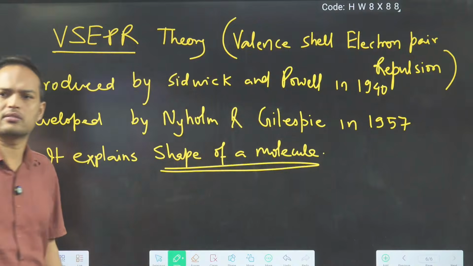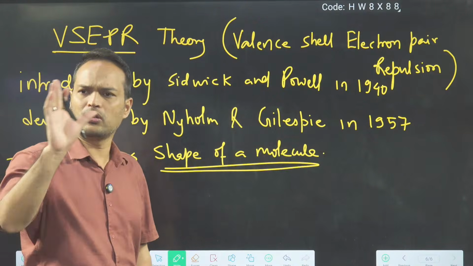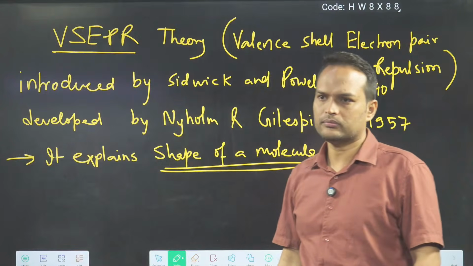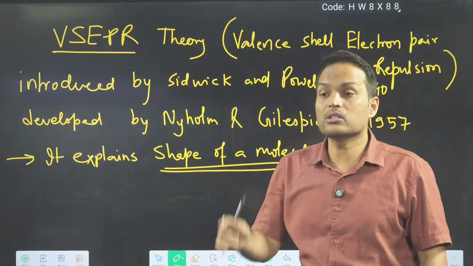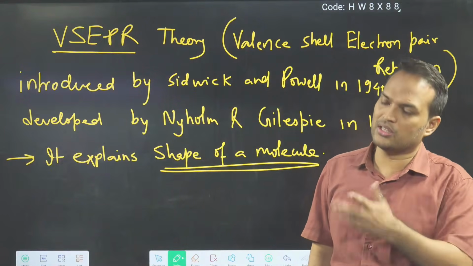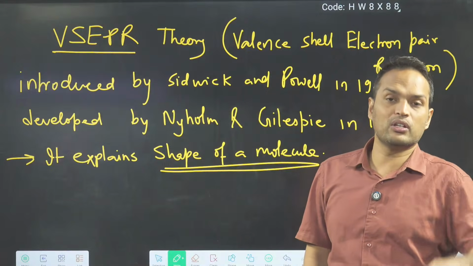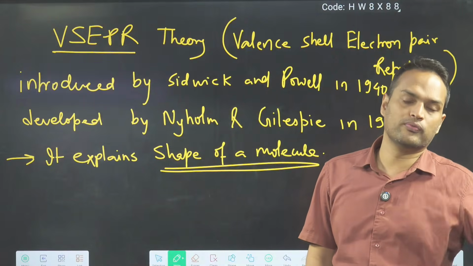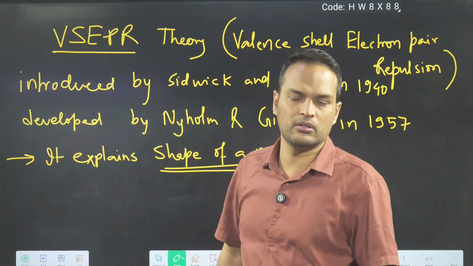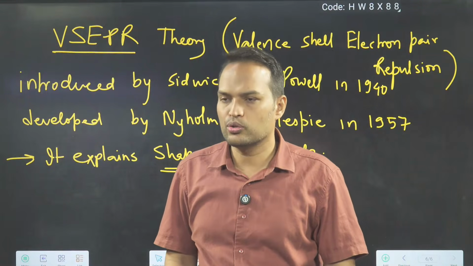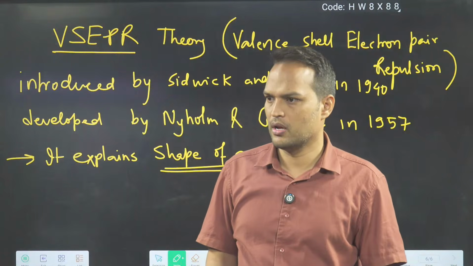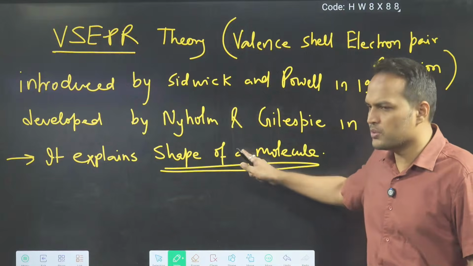This is the importance. Very important topic. You can say 30% of chemical bonding is this topic only. 30 to 40, because other topics are based on this. Whenever you study hybridization, they will ask about shape also. Whenever you study dipole moment, you cannot do without shapes. So 30 to 40% weightage is this one, VSEPR theory. So see it carefully, see it seriously, practice some questions. So it explains the shape.